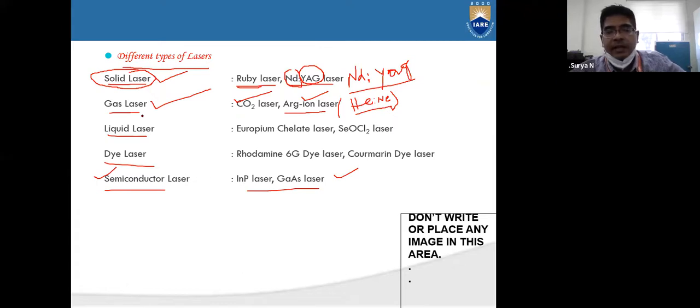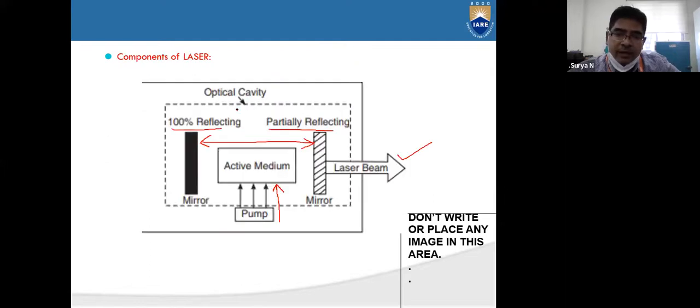So in gas laser, we are telling carbon dioxide laser. So carbon dioxide is acting as an active medium. So that is what we call the active medium, to activate the energy levels. In carbon dioxide, we need to pump. That is what we are telling as one, the active medium. Active medium is carbon dioxide or helium.